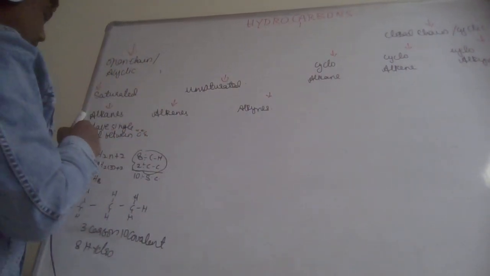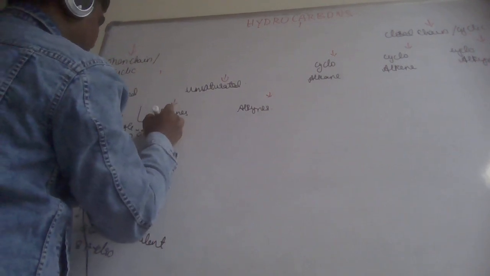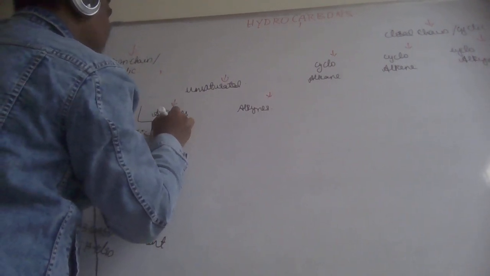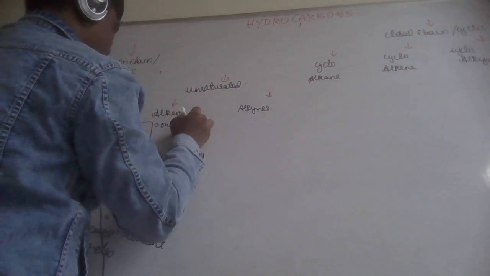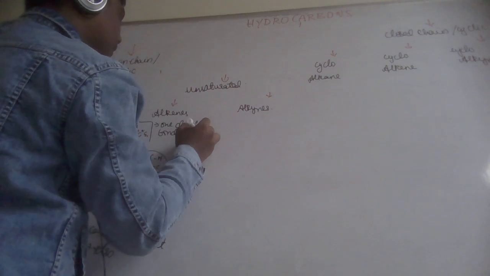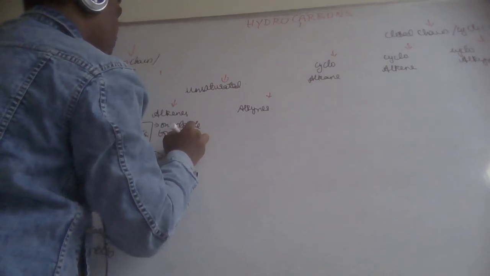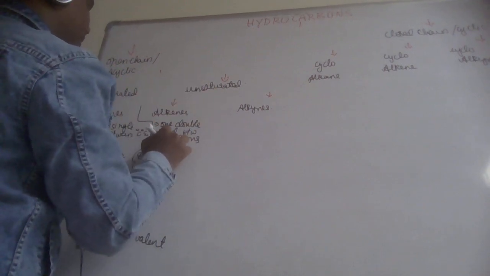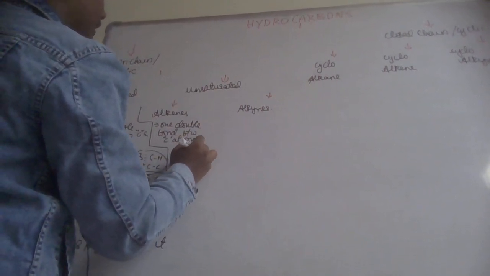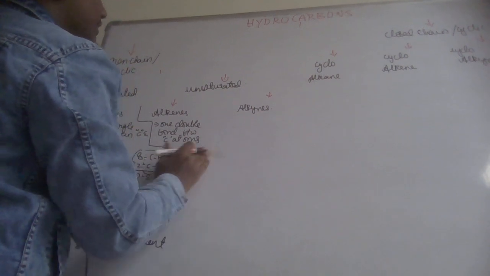Coming to alkenes, it is unsaturated, meaning it will have one double bond between carbon atoms. Only one double bond. Many people keep double bonds for all the carbon atoms, which is wrong.